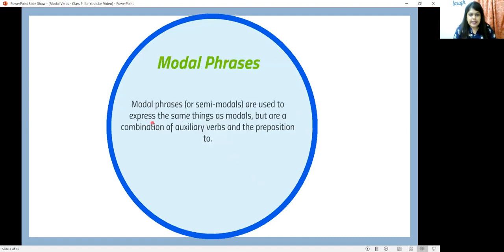What is a modal phrase? Modal phrases, also called semi-modals, are used to express the same things as modals, but are a combination of an auxiliary verb and a preposition too.